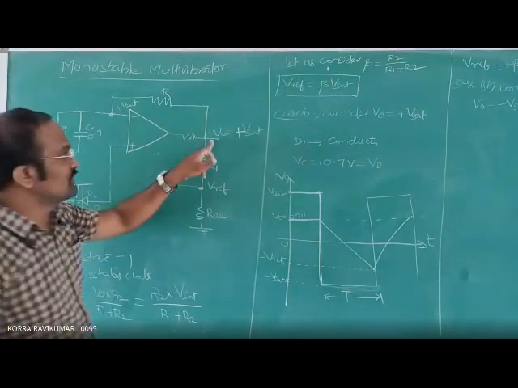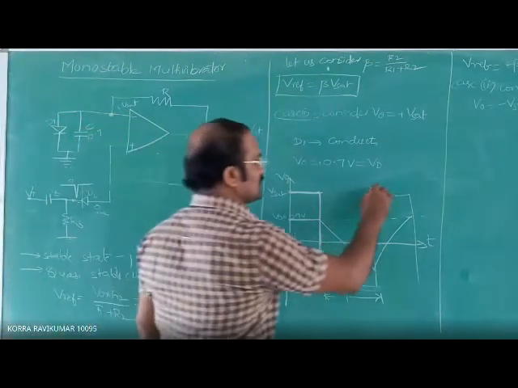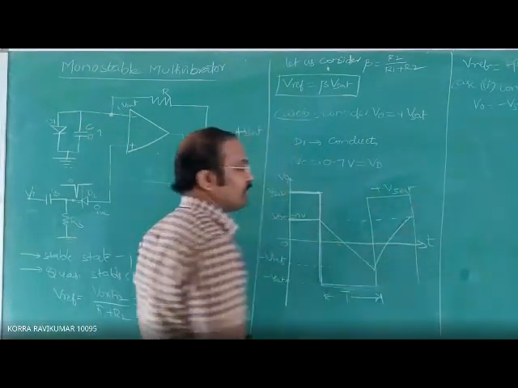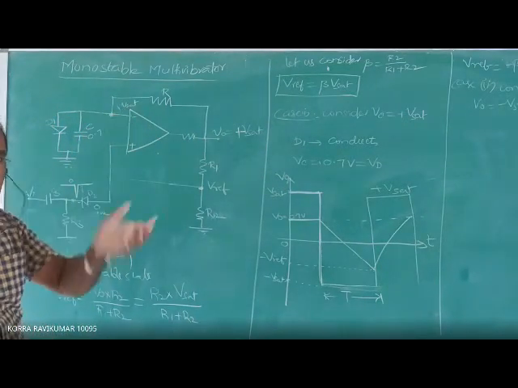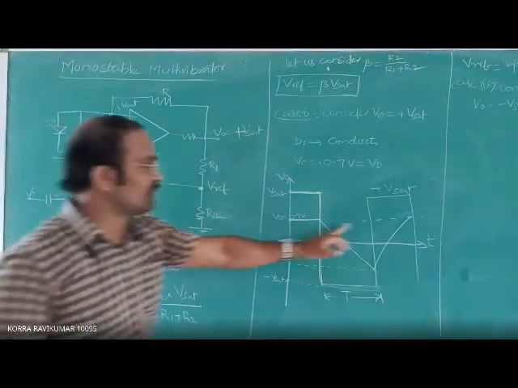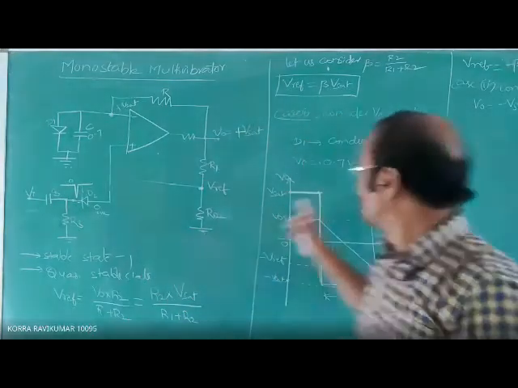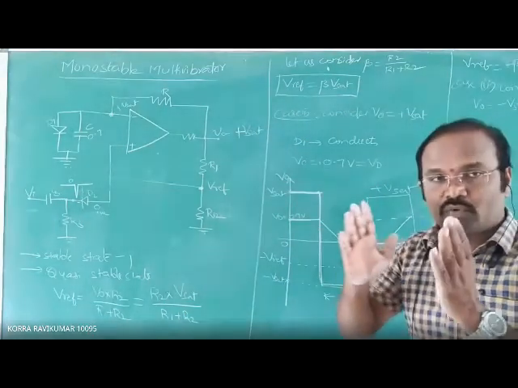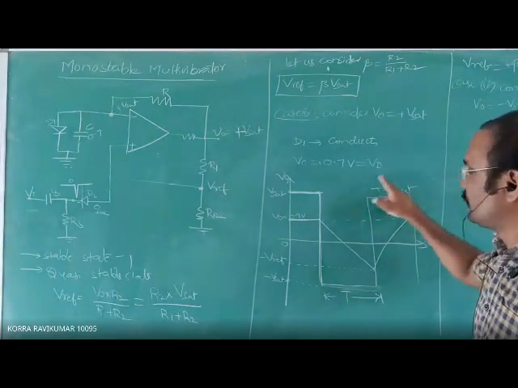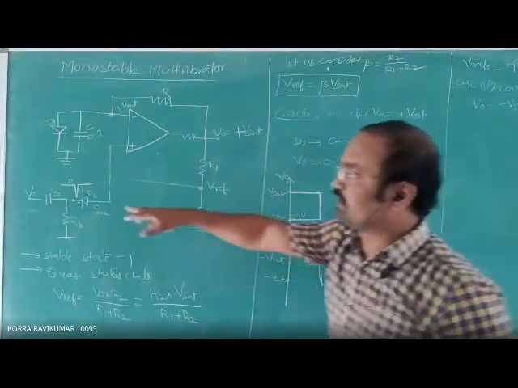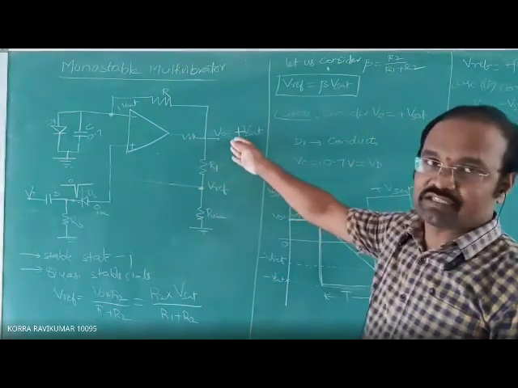V naught was previously minus V saturation. Now again it changes to plus V saturation. The capacitor value again clamps back, meaning it bounces back to its 0.7 volts, and the cycle repeats. Again, this state is called the stable state. If you want to change the output state of this monostable multivibrator, then again you have to apply negative triggering here. If you apply the negative triggering, the output becomes minus V saturation.